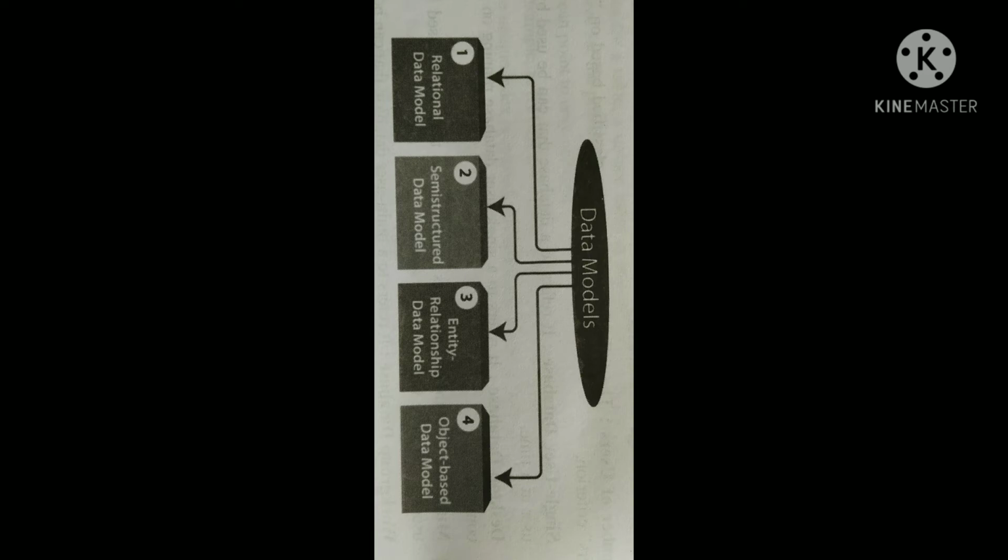First one is the relational data model. This type of model designs the data in the form of rows and columns within a table. Thus, a relational model uses tables for representing data and the relationships in between.